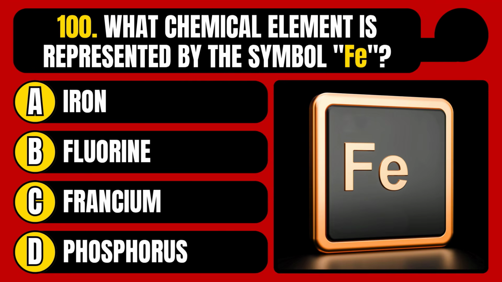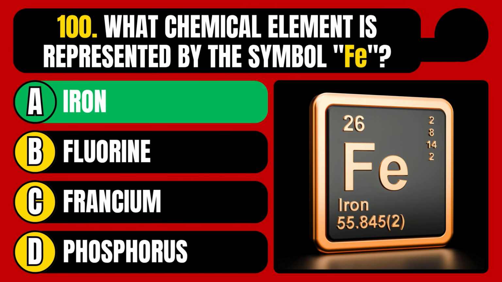What chemical element is represented by the symbol Fe? Iron, fluorine, francium, or phosphorus? The correct answer is option A, iron.